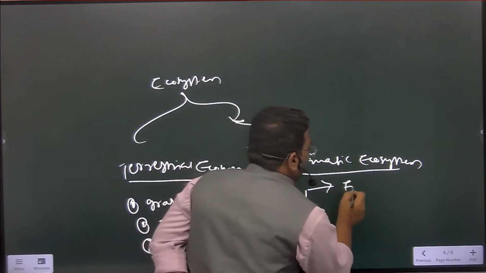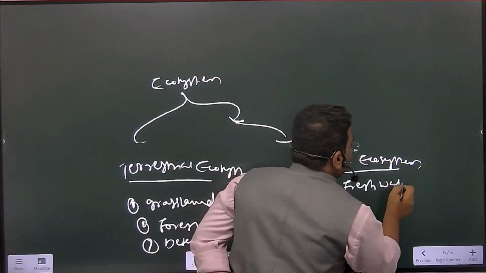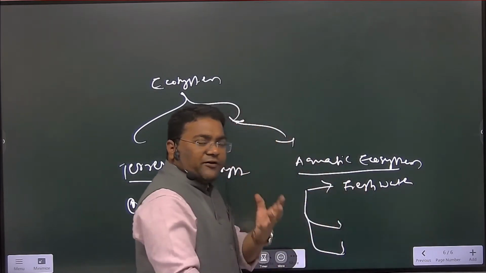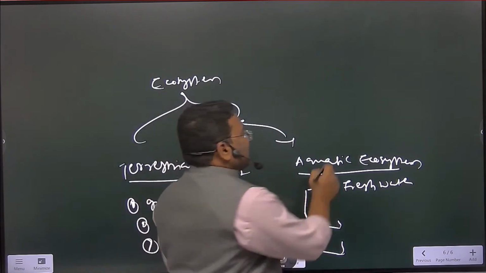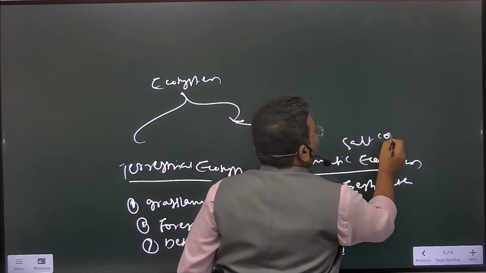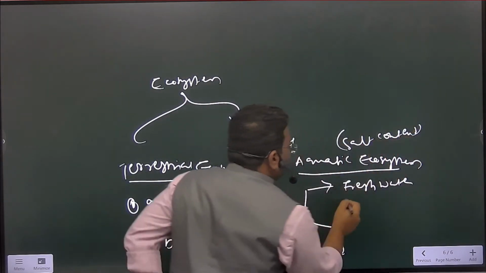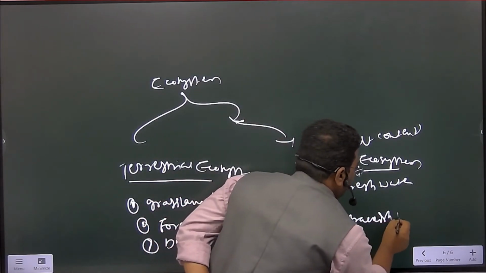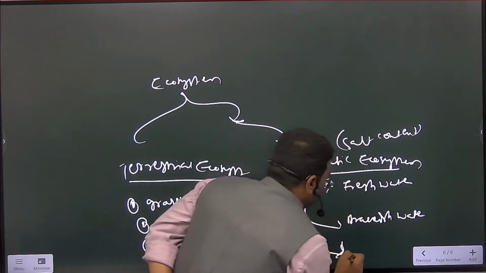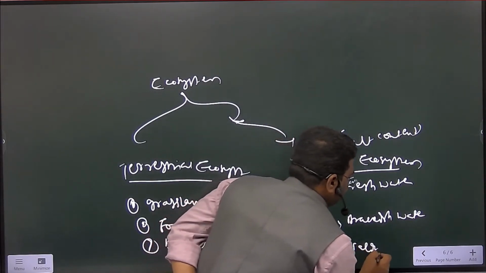One is freshwater. Aquatic system doesn't mean only fresh. It is not fresh; aquatic means water. What kind of water? Based on the salt content, we are classifying into three, right? Freshwater, brackish water and saline water.